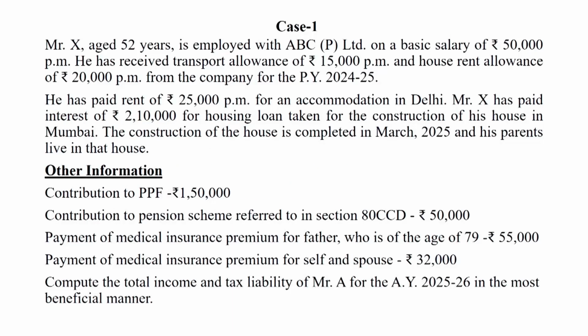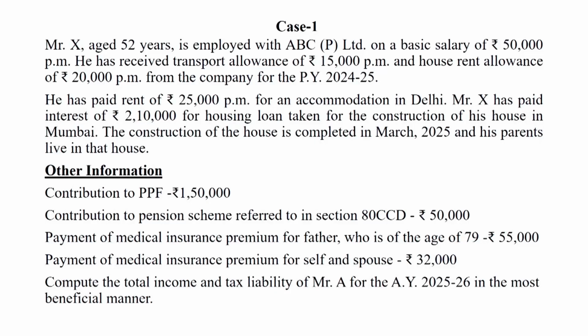This slide represents Case 1 regarding total income. Mr. X, age 52 years, is employed with ABC Private Limited on a basic salary of rupees 50,000 per month. He has received transport allowance of rupees 15,000 per month and house rent allowance of rupees 20,000 per month from the company for the previous year 24-25.